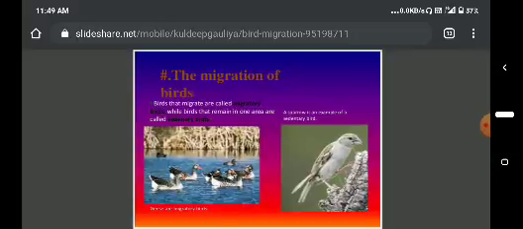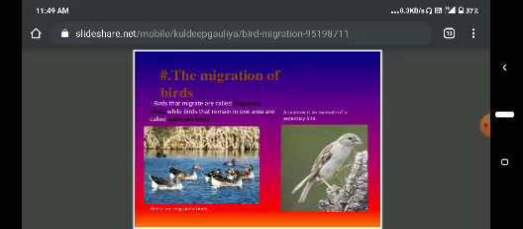Birds that migrate are called migratory birds. Birds are either migratory or non-migratory. Birds which show migration are called migratory birds. Some birds may not show migration; those are called resident birds or non-migratory birds.